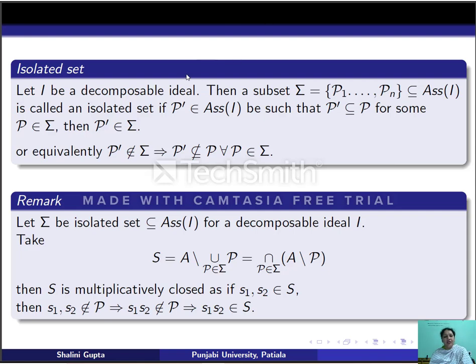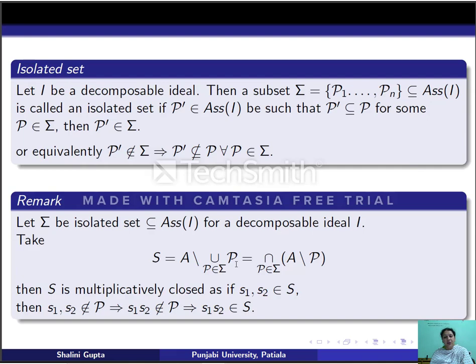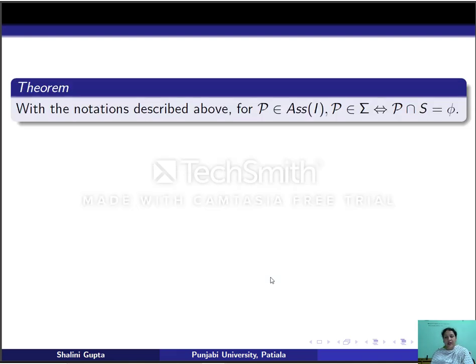Now, with the help of this definition, I am able to prove this result. Let sigma be an isolated set for decomposable ideal I. We take S to be A minus the union of all prime ideals in sigma. It is easy to see that S is a multiplicatively closed subset of ring A. Now, suppose S is defined like this, then we can say this: for P in Σ, P belongs to sigma if and only if P intersection S is empty. Here S is A minus the union of P in sigma. So let us prove this.